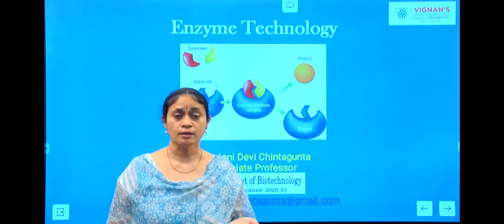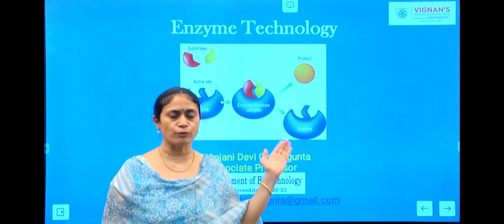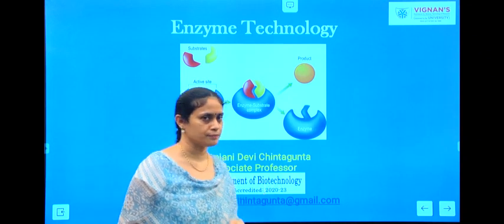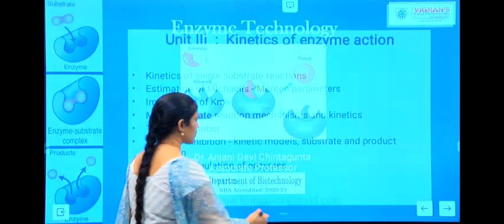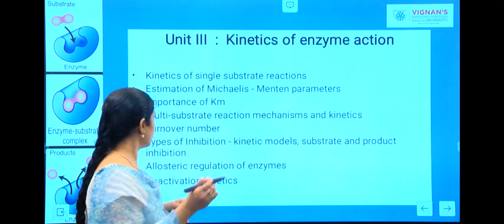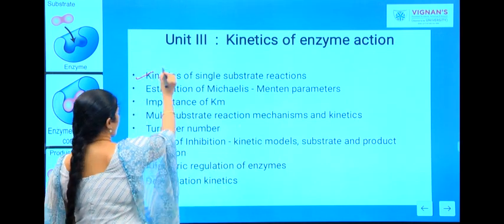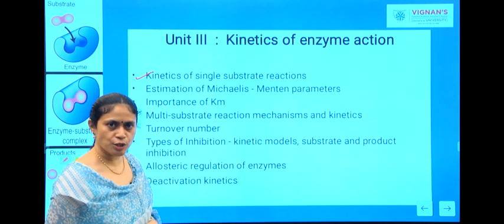Before we start Unit 3, first we will have a glance at the topics involved in this unit. In this particular unit, you are going to study kinetics of single substrate reaction.